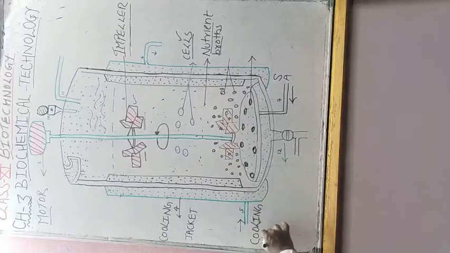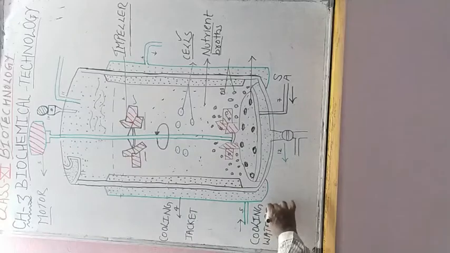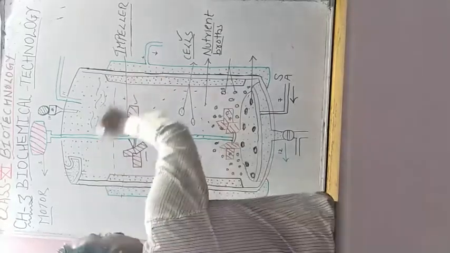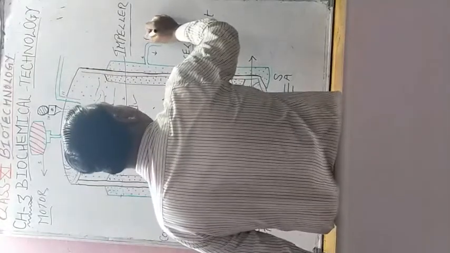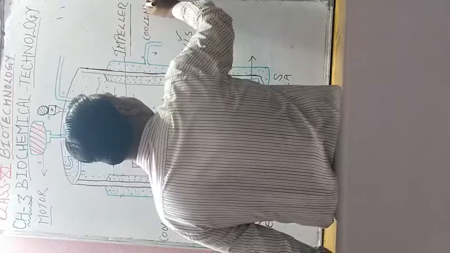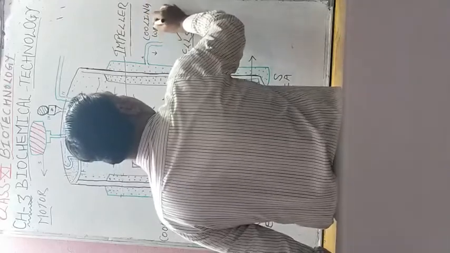We label here cooling water in, and after circulation in the jacket, the cooling water is out. Here, cooling water out.